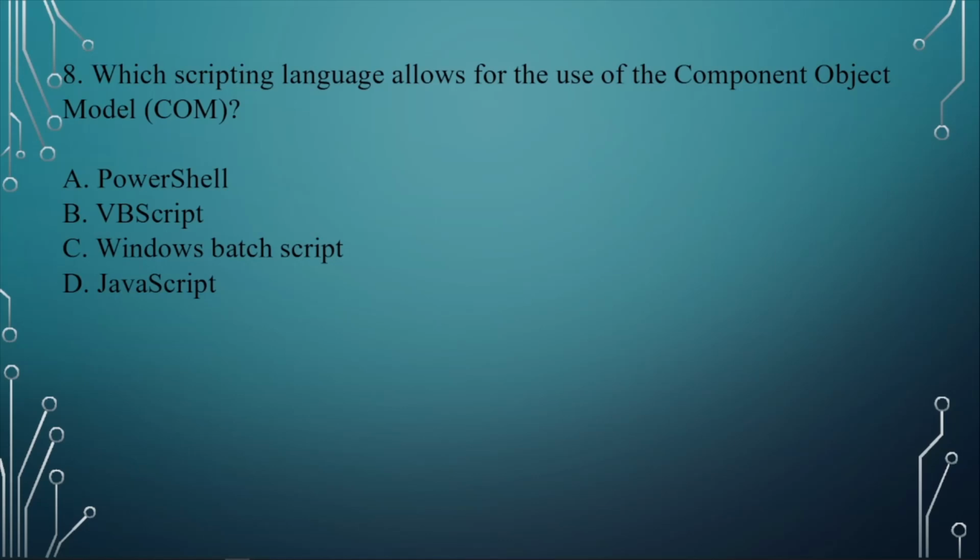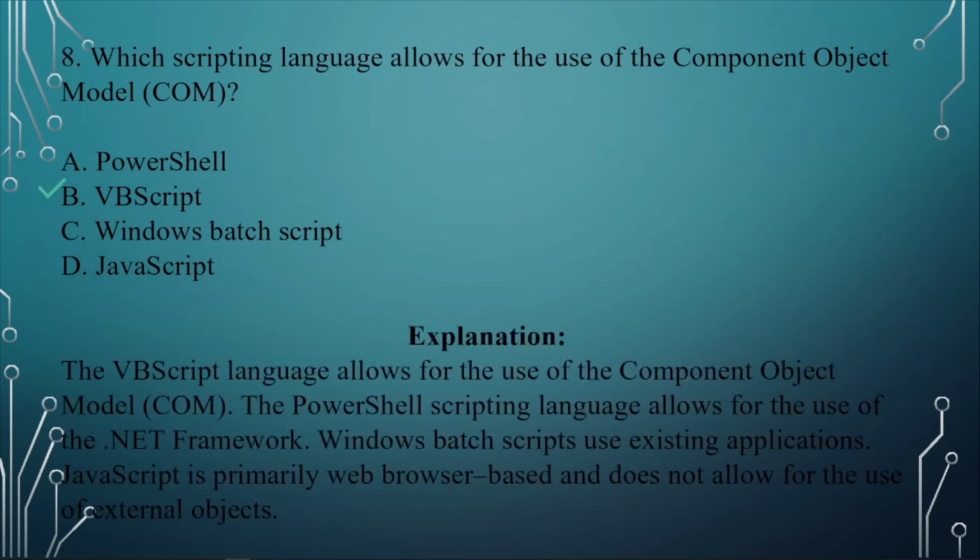Question number 8. Which scripting language allows for the use of the component object model, COM? A. PowerShell. B. VBS script. C. Windows Bash script. D. JavaScript. The answer here is B. VBS script. So this allows for the use of the component object model. The PowerShell scripting language allows for the use of the .NET framework. Windows Bash scripts use existing applications, and JavaScript is primarily for web browsers.